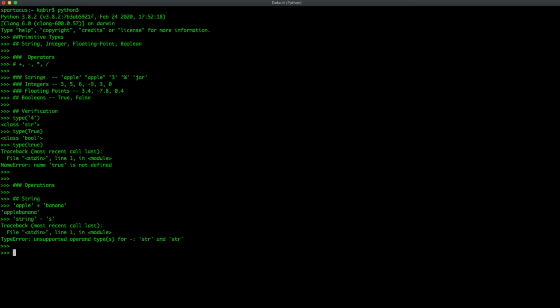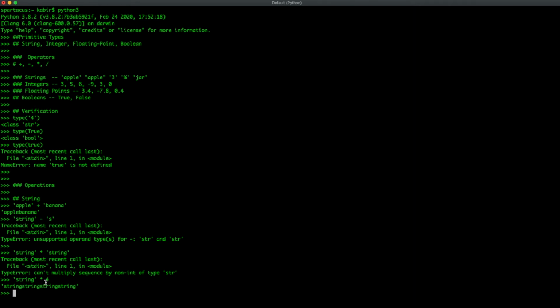Multiplication is a little different, but still be a little careful about this. You can only multiply a string with an integer. If you multiply a string and a string, you'll get an error. But when multiplying a string and an integer, you just get that string repeated that many times. So if you wanted the string to repeat 5 times, you do string times 5.